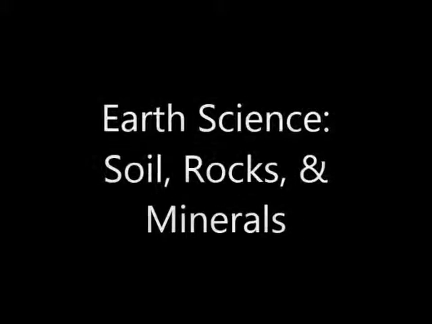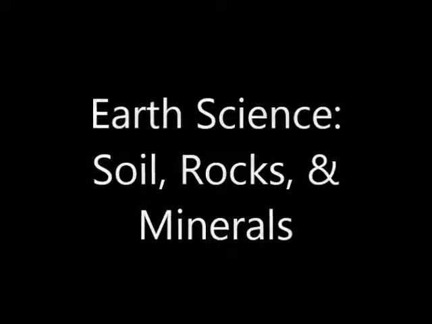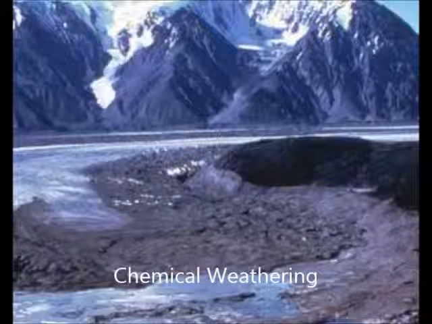produce soil and rocks: geological and biological. The geological processes that produce soil and rocks is called weathering. Weathering is the chemical and physical disintegration, decomposition, and dissolution of rocks at or near the Earth's surface. There are two types of weathering: chemical and mechanical.